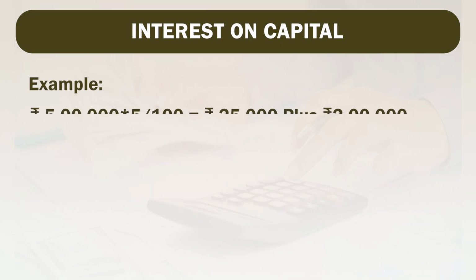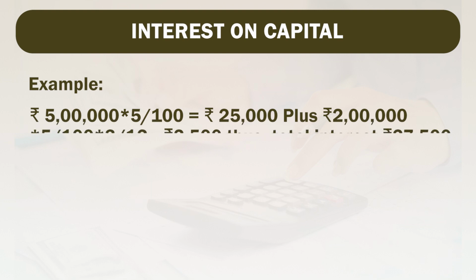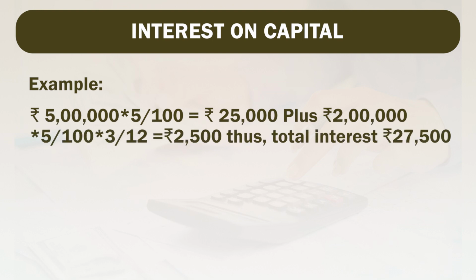On rupees 5 lakh at the rate of 5%, interest will be calculated for the entire year, that comes to rupees 25,000. Then additional capital of rupees 2 lakh is introduced. On that, at the rate of 5%, 3 months interest will be calculated, that comes to rupees 2,500. Thus, total interest comes to rupees 27,500.